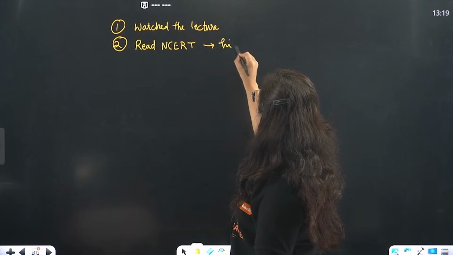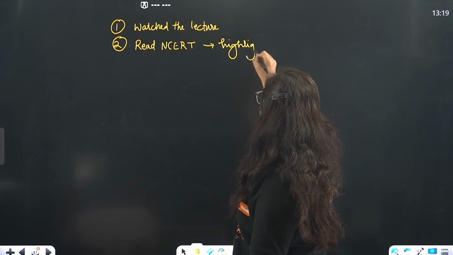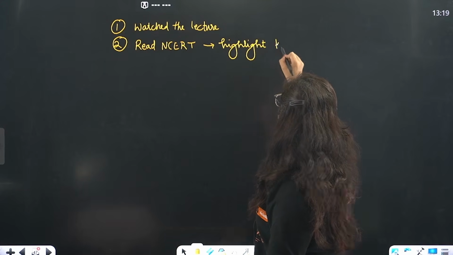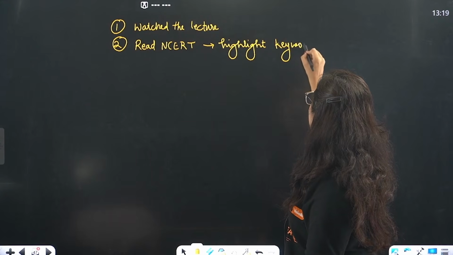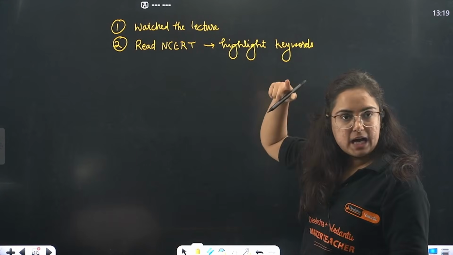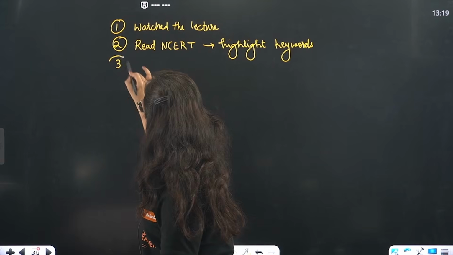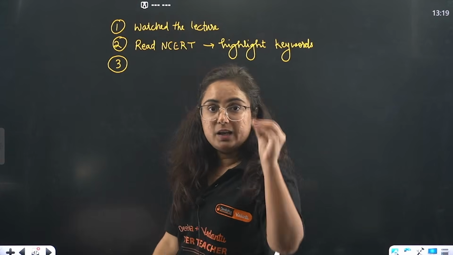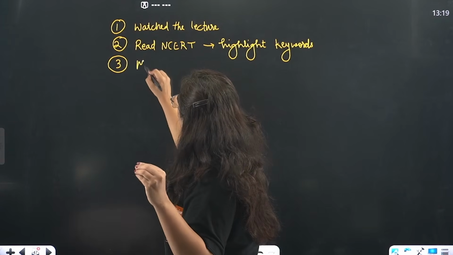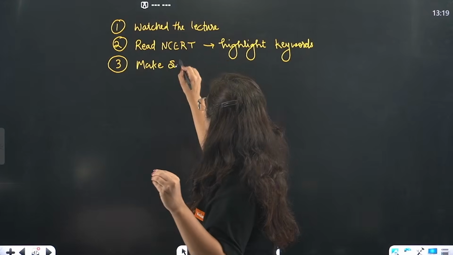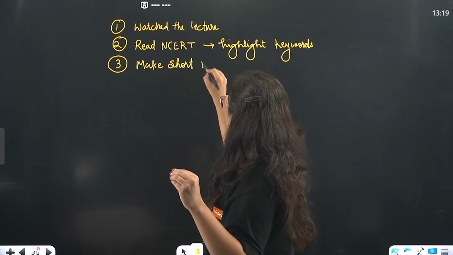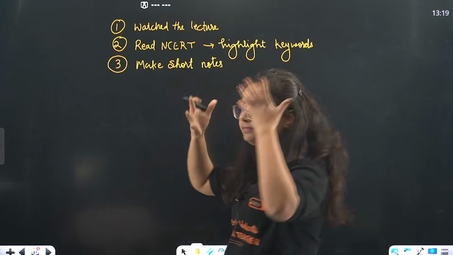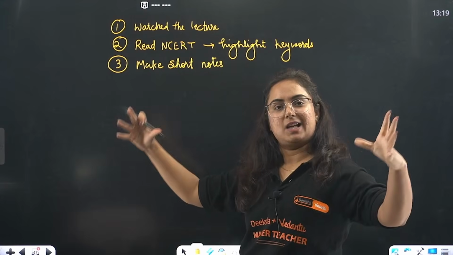While reading, you will be highlighting keywords. The third thing you have to do is to make short notes. You can use my PDF for making notes also, because once you write, everything is okay.